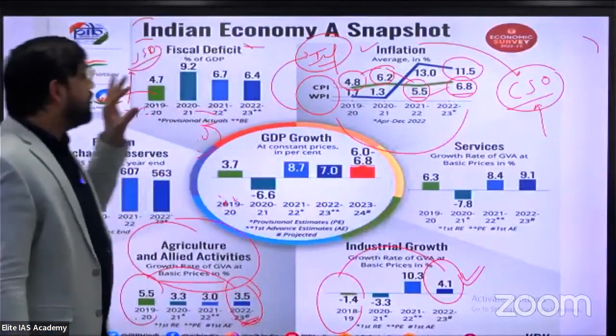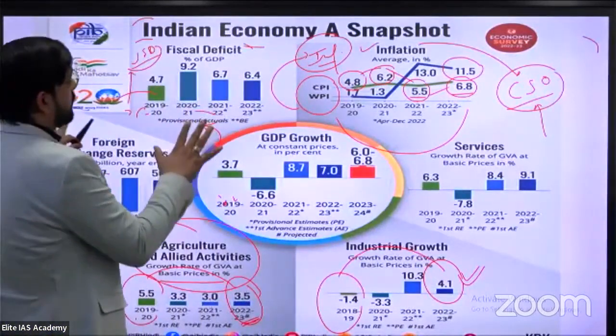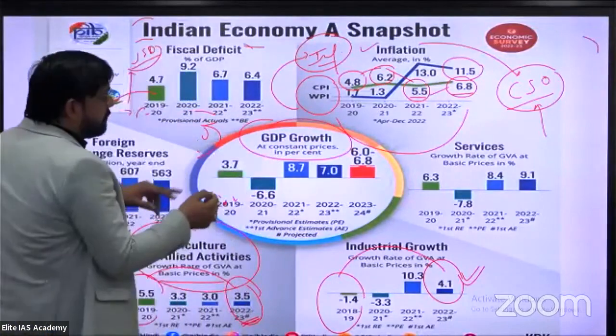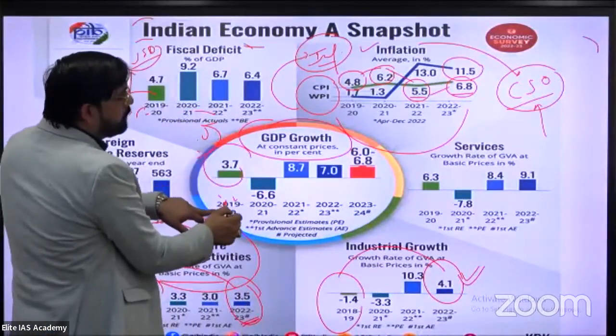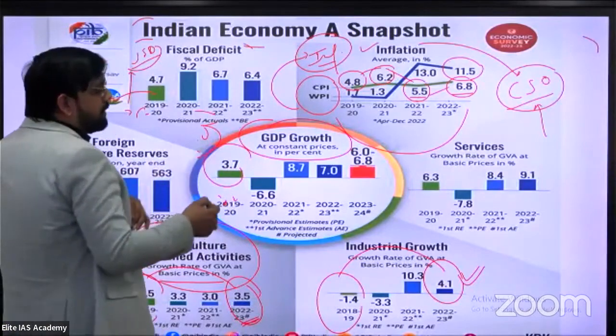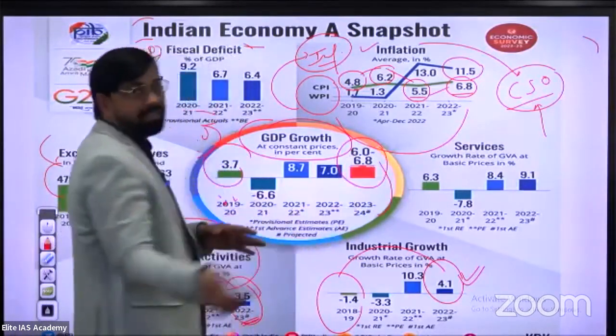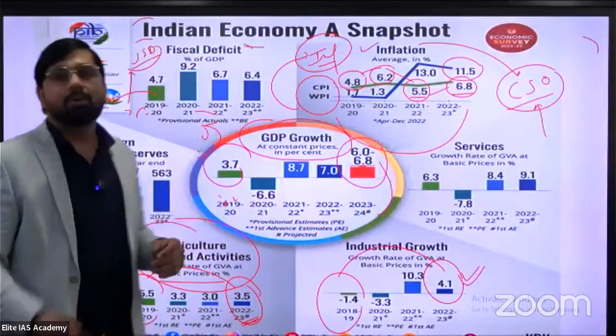Okay, so in the economic survey, this is the common data, especially GDP growth at constant prices in percent, where it was 3.7% in 2019-20, and it is expected in 2023-24 to be 6% to 6.8% according to the Indian government.